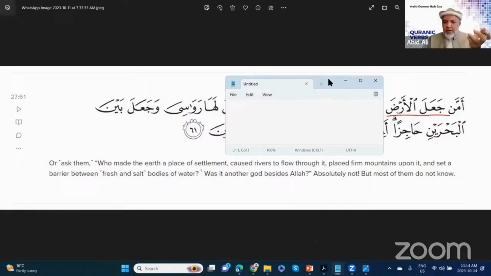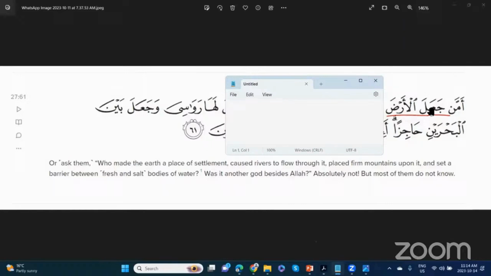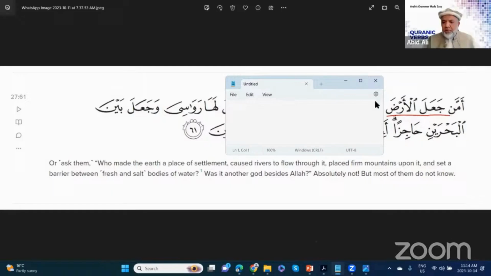Brother Tahir, you get that now? What I meant by that? Okay, good. So I just wanted you to understand Ja'ala. Do you guys understand Ja'ala has an inside fail or outside fail? And al-arda, I gave it away because I said it's nasab. So anything nasab after the fail is a maf'ul, right?